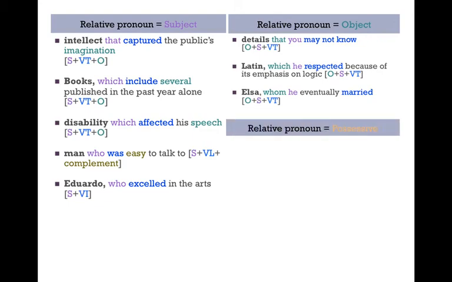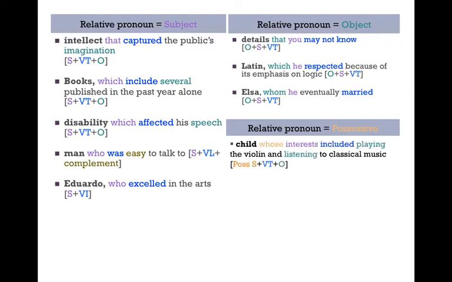The relative pronoun can be possessive with the word whose, which must be followed by a noun or a noun phrase. A child whose interests included playing the violin and listening to classical music. So our subject is whose interests, the verb is included, and the object, playing the violin and listening to classical music, two gerund objects.